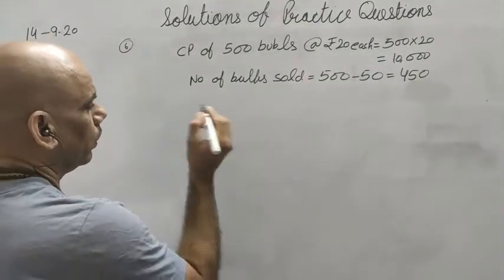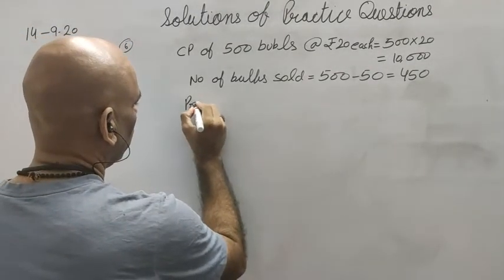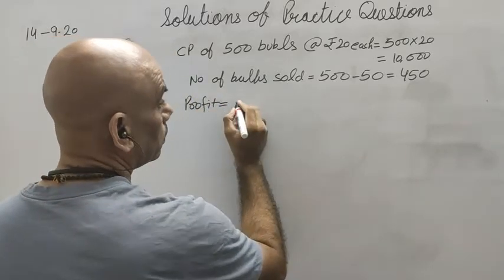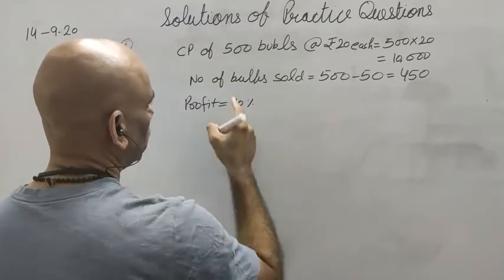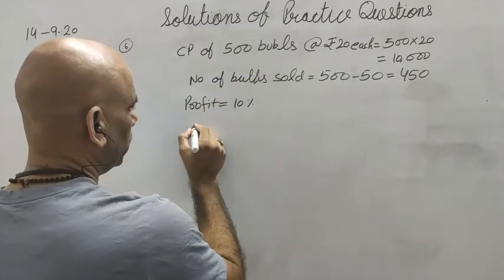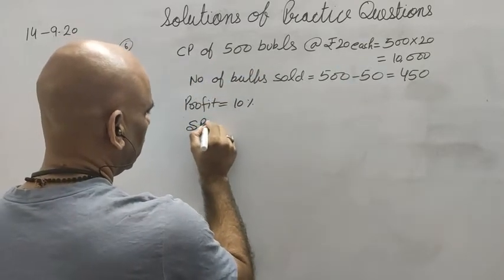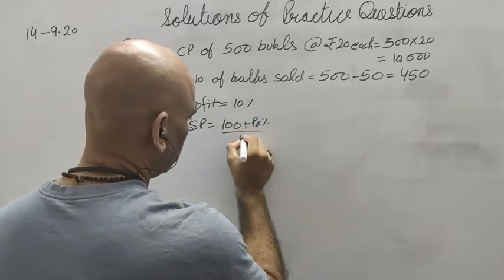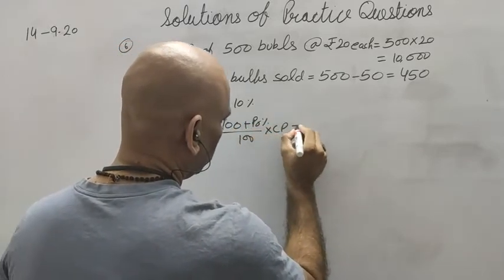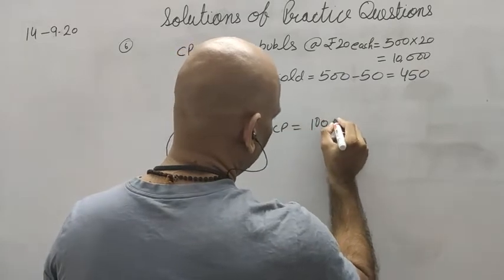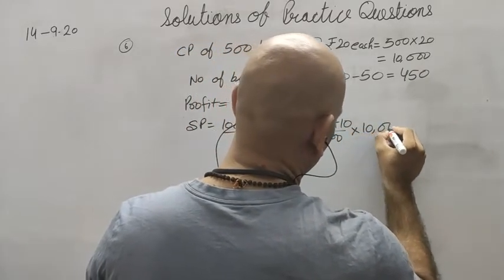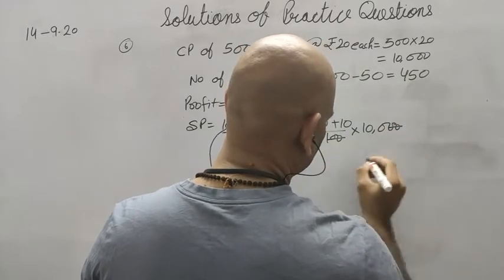Okay. And what does he want? Profit. He wants profit of 10%. CP is 10,000, profit is 10%. So SP I can calculate 100 plus profit percent upon 100 into CP. So 100 plus 10 upon 100 into 10,000, double zero cancelled.